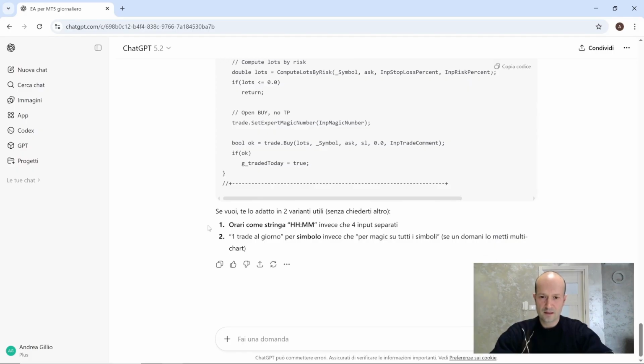So if you want, I can also give you 2 other useful variants, like times as a string, but we're not interested in that. 1 trade per day per symbol instead of per magic. No, because we want to make 1 trade for each magic, that is for our magic number, not per symbol. Let's copy the code and go compile it in MetaTrader.